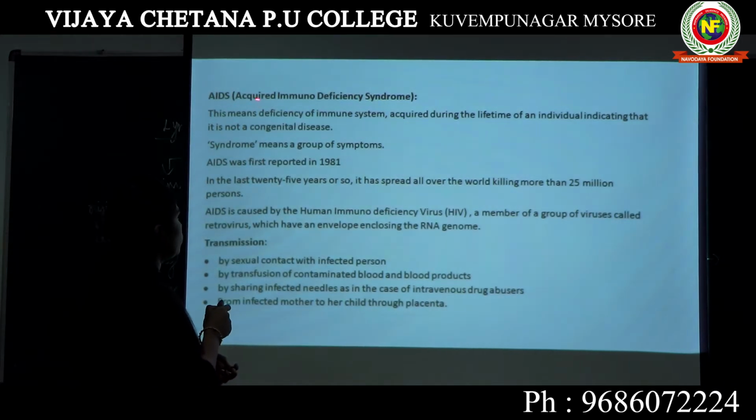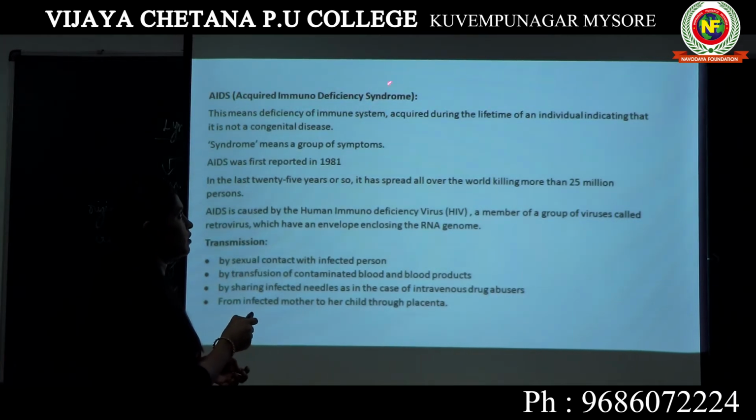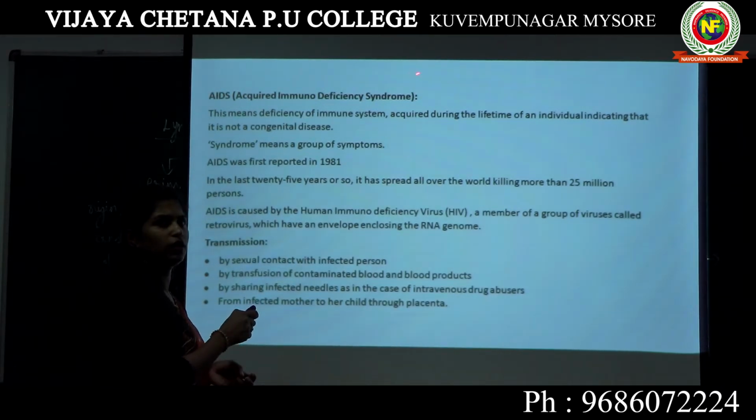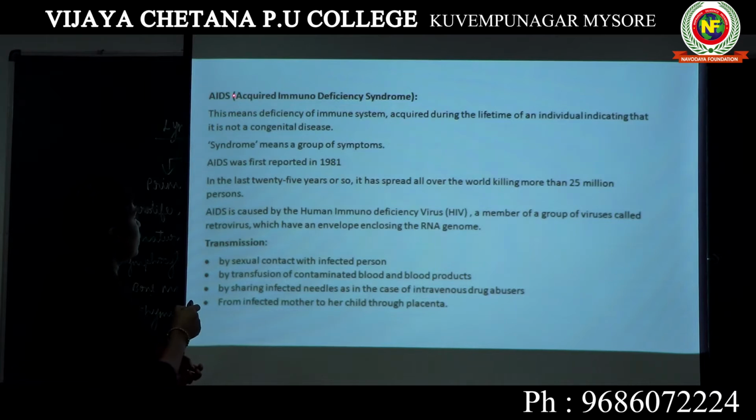Acquired, you gained it in your lifespan. Immunodeficiency, that means there is lack or deficiency of immunity in your body. Syndrome, that means you have a group of symptoms. You have not only one disease and one symptom, you have multiple symptoms of multiple diseases in your body. That becomes AIDS. Now you can read this. This means deficiency of the immune system, that is, lack of immune system acquired during the lifetime of an individual.